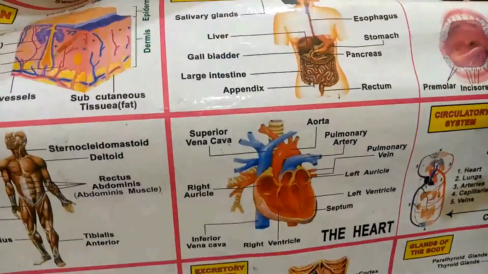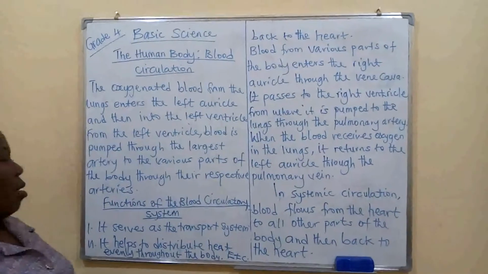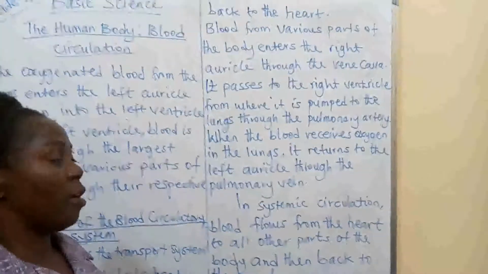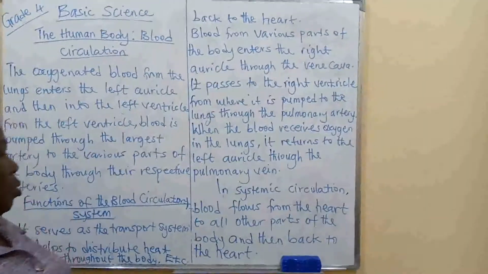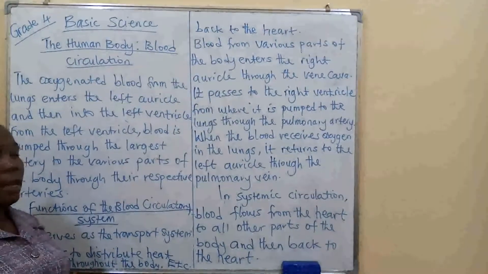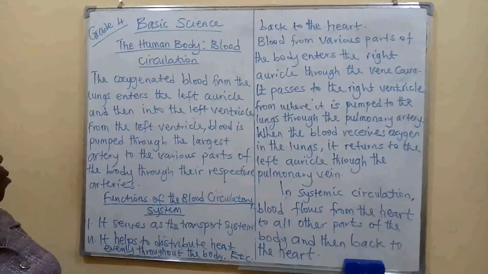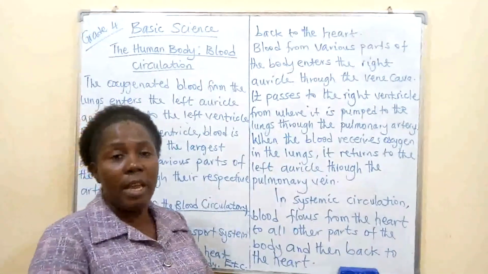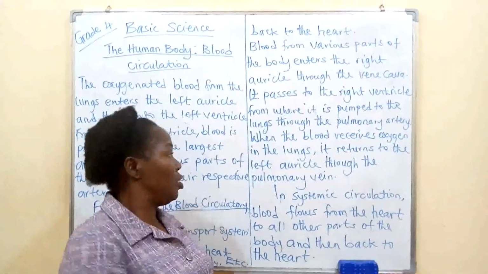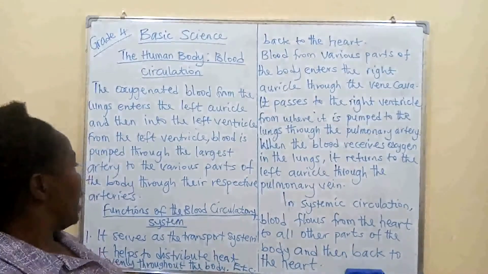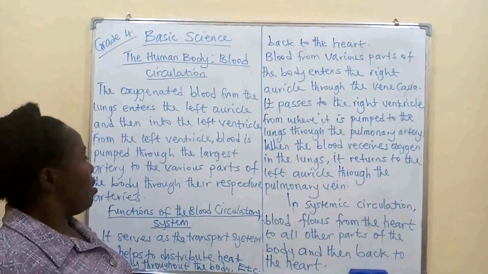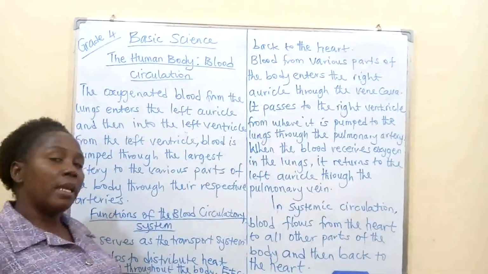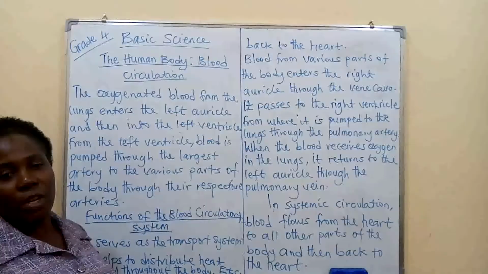All right, my lovely learners out there. We have said that in systemic circulation, blood flows from the heart to all other parts of the body and then back to the heart. Then what blood flows from the heart to other parts of the body? That is the oxygenated blood. Remember, blood with oxygen. As we saw in the picture, it is through the what? The largest artery called the aorta. That is the artery that will take this blood with oxygen to other parts of the body.